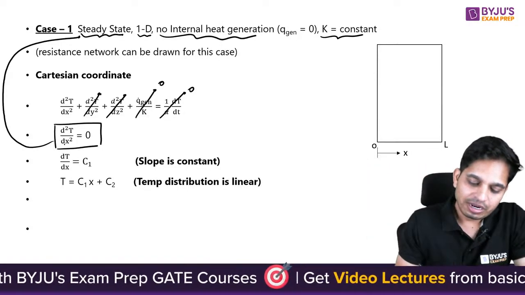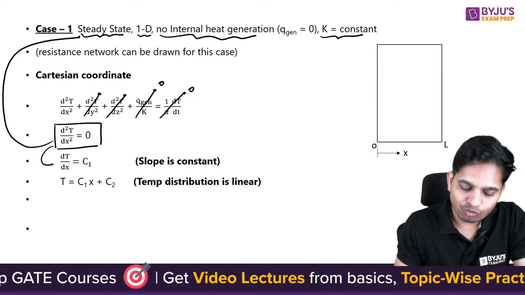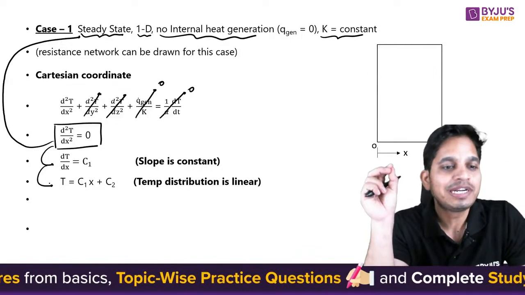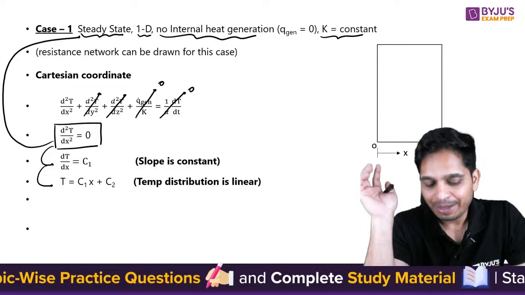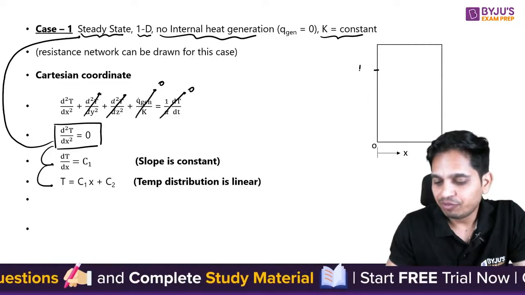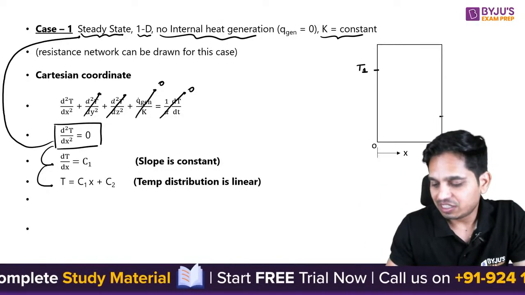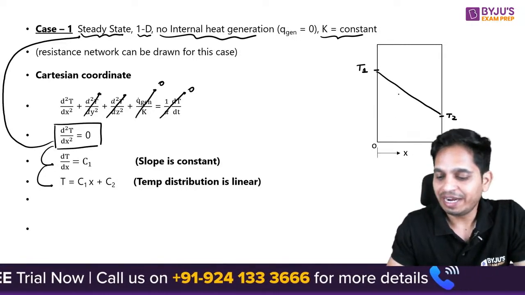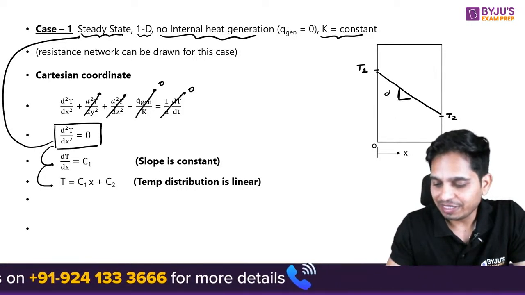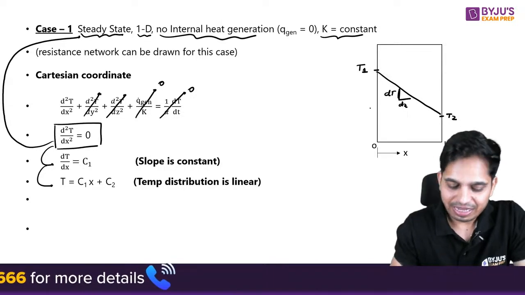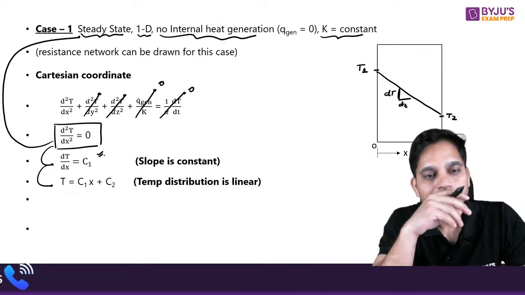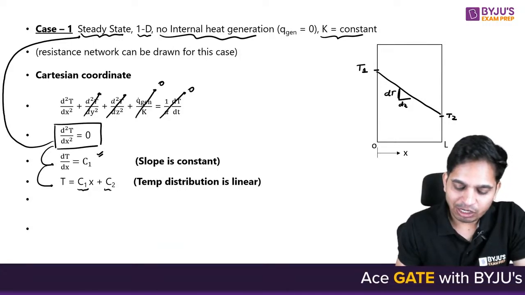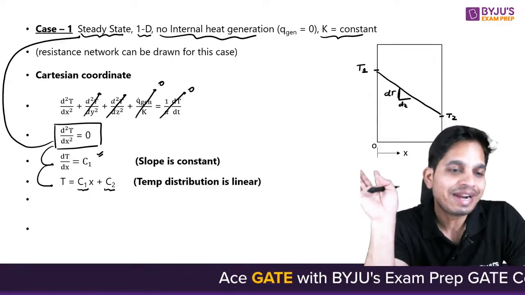Okay, chalo. Now once you integrate it once, you will get this, and then again you integrate, you will get the temperature distribution. So the temperature distribution is linear. That means if this is T1 and this is T2, this should be your temperature distribution, and your slope is constant. That means dT by dx is constant.